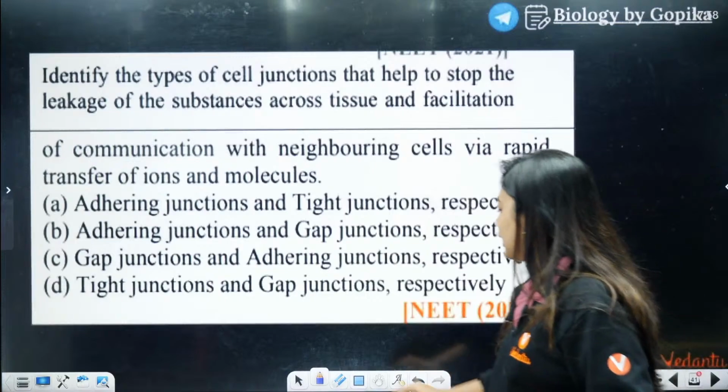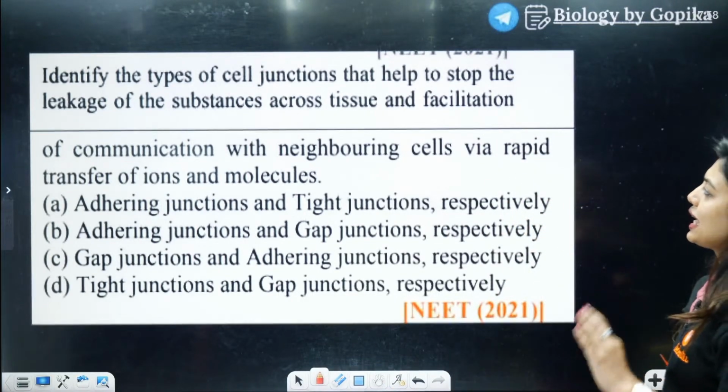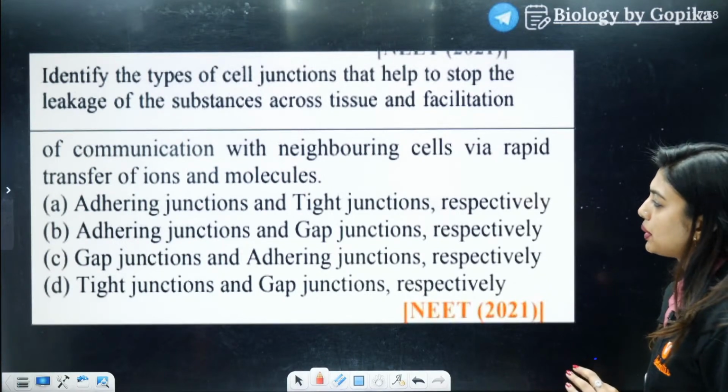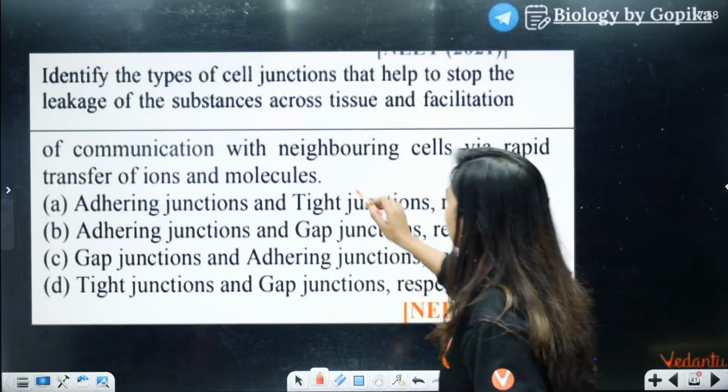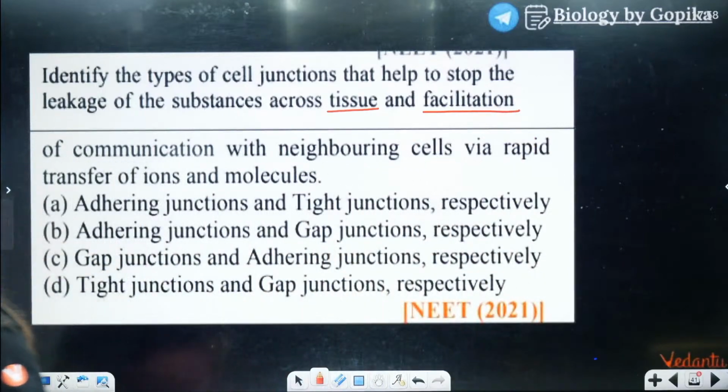Next question on the screen for all of you. Identify the types of cell junction that helps to stop the leakage of substance across tissues and the facilitations. Okay, just remember across tissues. Got it?